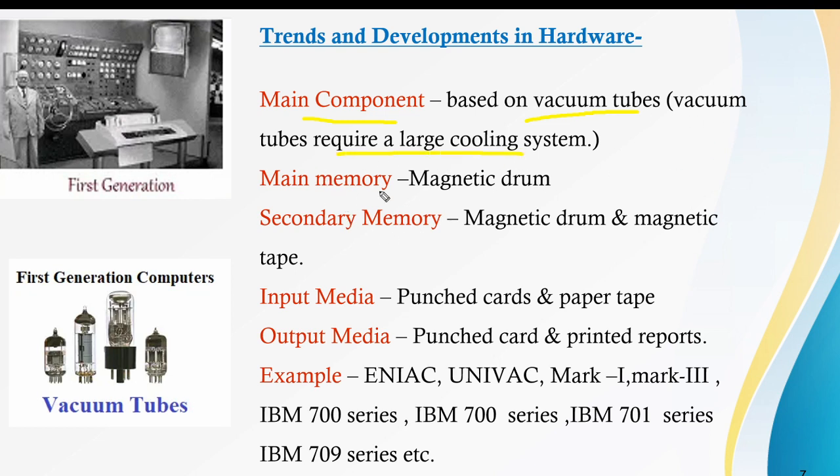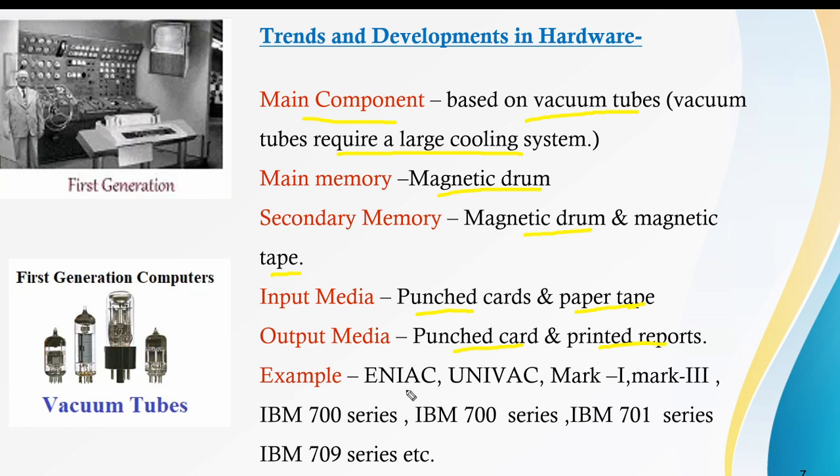The main memory used in those systems is magnetic drums, and the secondary memory used is magnetic drums as well as magnetic tapes. The input media are paper tape and punched cards. To give input to the computer, in those days they used punched cards, and the output was also on punched cards and printed reports.